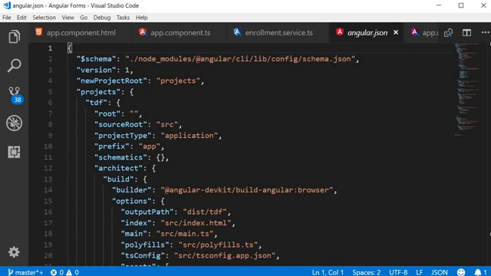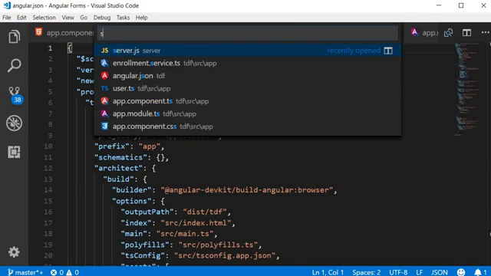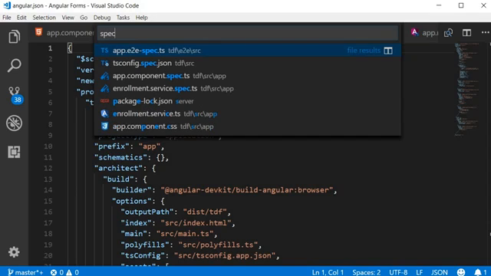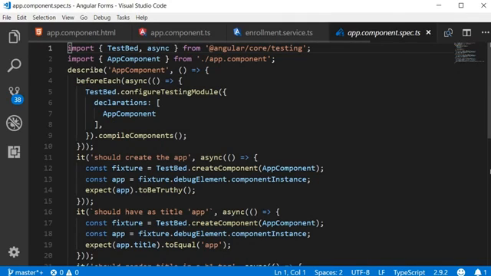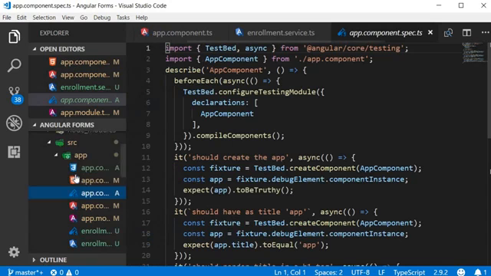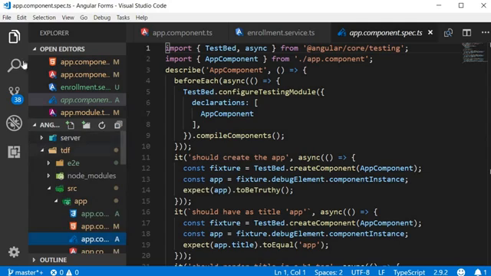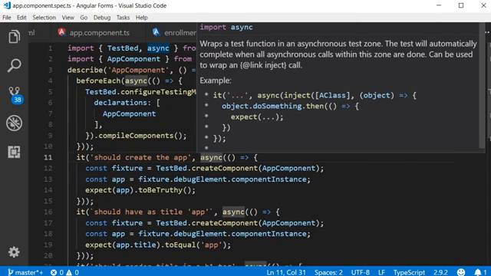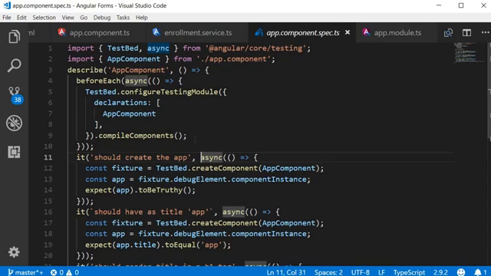Now let's say I want to navigate to the test file and I don't remember the exact name, but I do remember it had the word spec in it. So I can hit Ctrl+P and type spec. And from here, I know that app.component.spec is the testing file related to app component, and I can easily navigate to that file. You don't have to search in your Explorer through a tree of folders. Just search and navigate using the command palette.